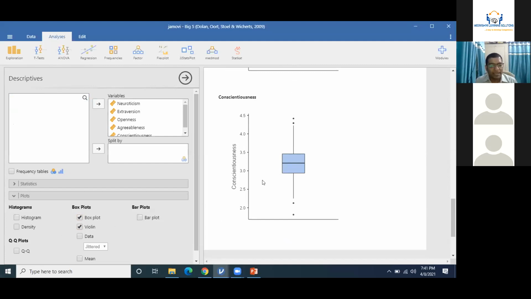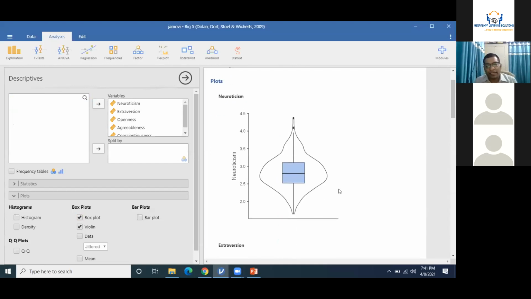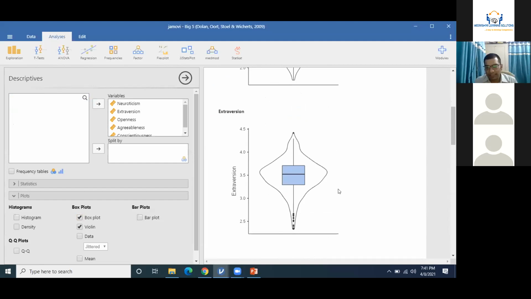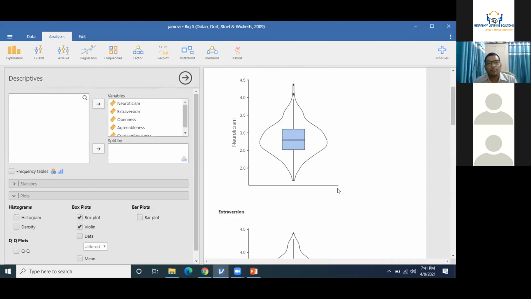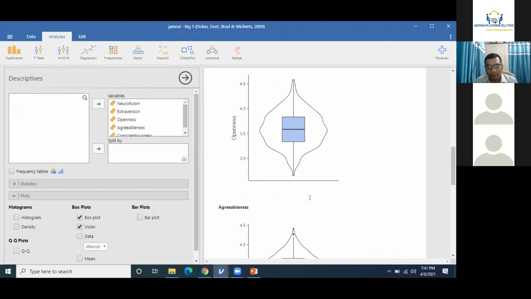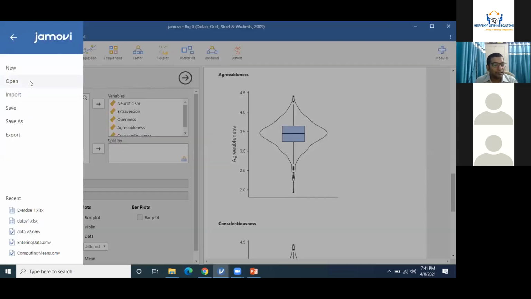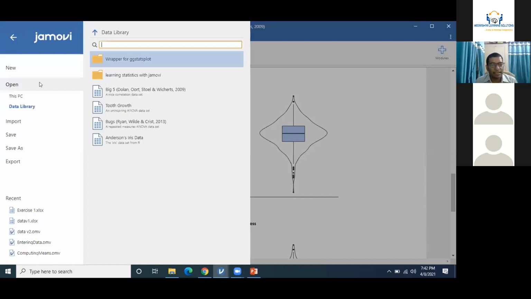When I create a violin plot on that, a good surrounding of that box and whisker plot will be created, and you will be able to see the shape of a violin. Right? Sometimes it is different, and a perfect shape of violin indicates the perfect shape of data, which is not the case here. If I could add some descriptive data, some classification data to this analysis, probably that could be a better situation.